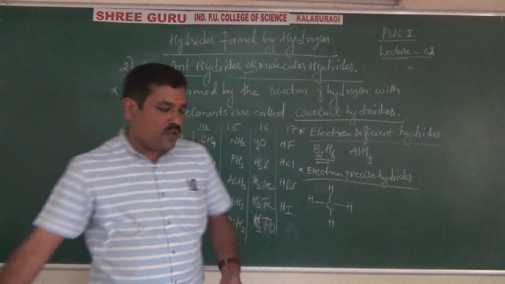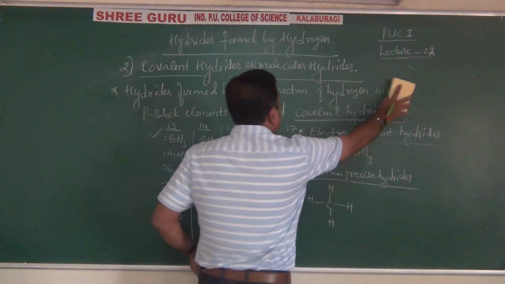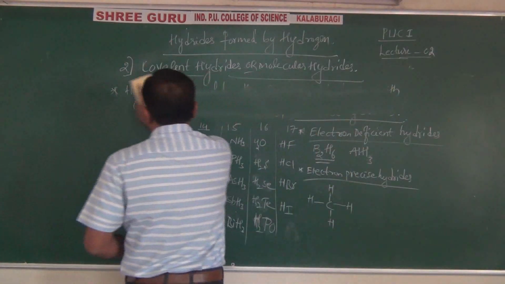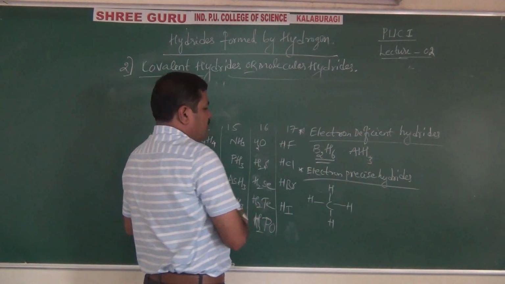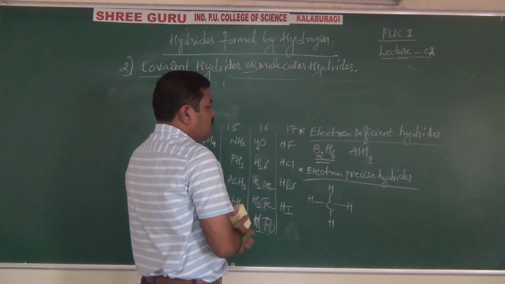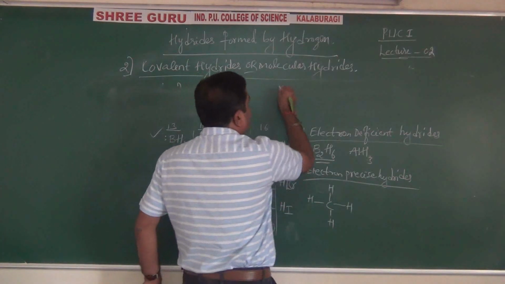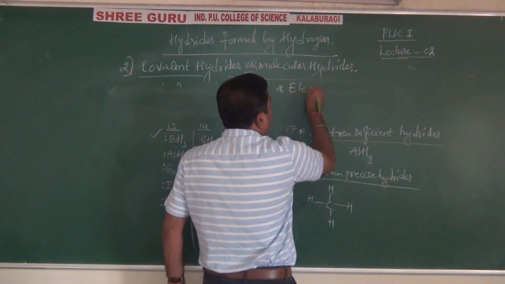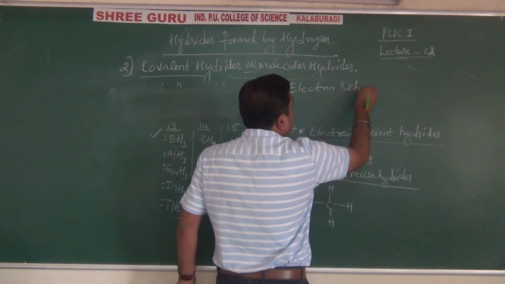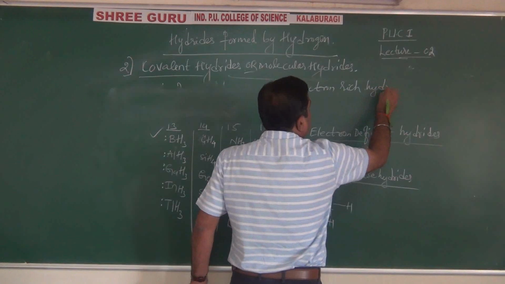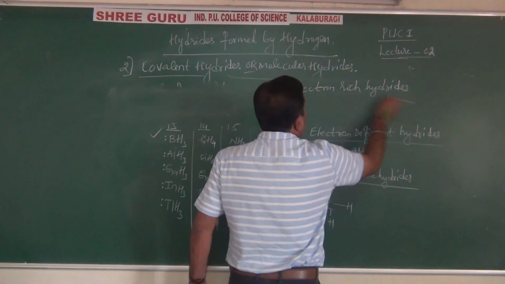Right? Okay. Then after electron deficient and electron precise, another one is remaining, that is electron rich hydrides. See, why are these called electron rich hydrides?